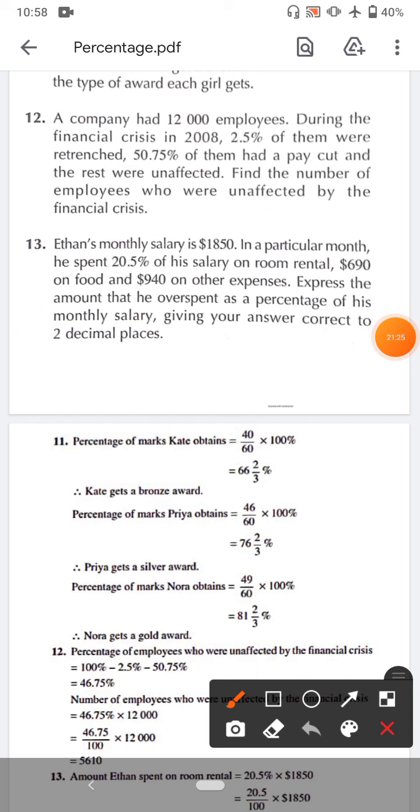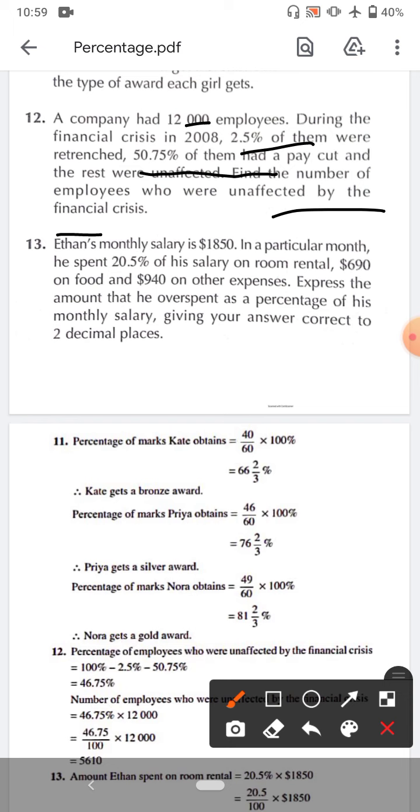A company has 12,000 employees. During the financial crisis in 2008, 2.5% of them were retrenched. It means 2.5% of them were retrenched. 50.75% of them had a pay cut. It means 50.75% of these employees had a pay cut, and 2.5% were retrenched. Find the number of employees who were unaffected by the financial crisis. Simply, we have to find how many of them were unaffected.